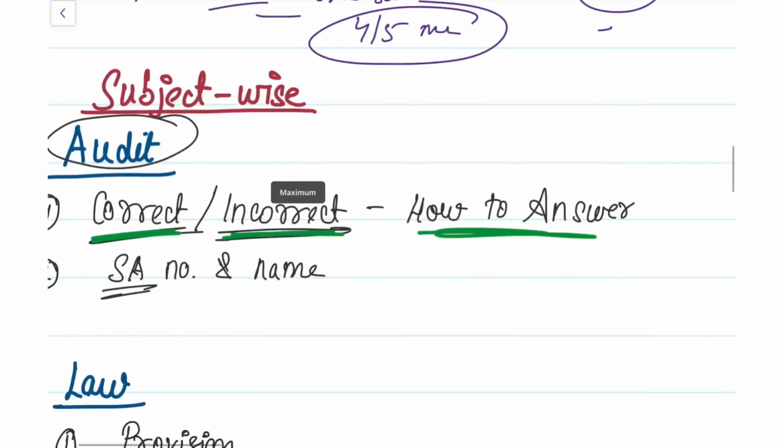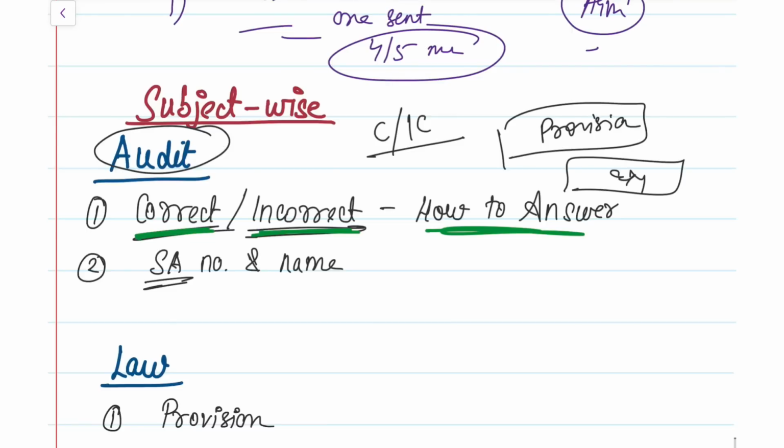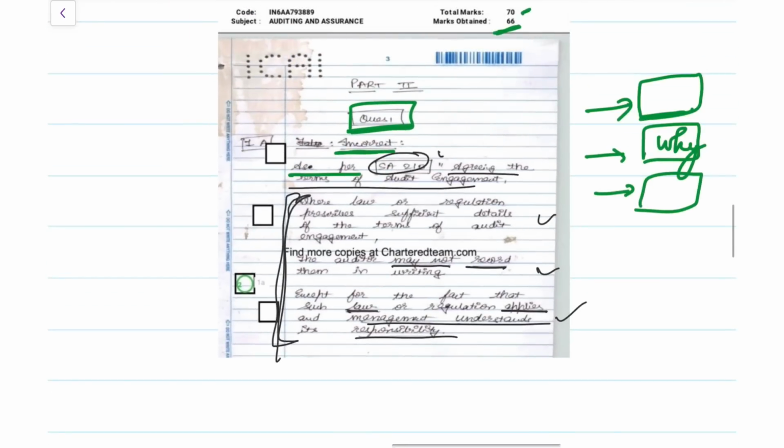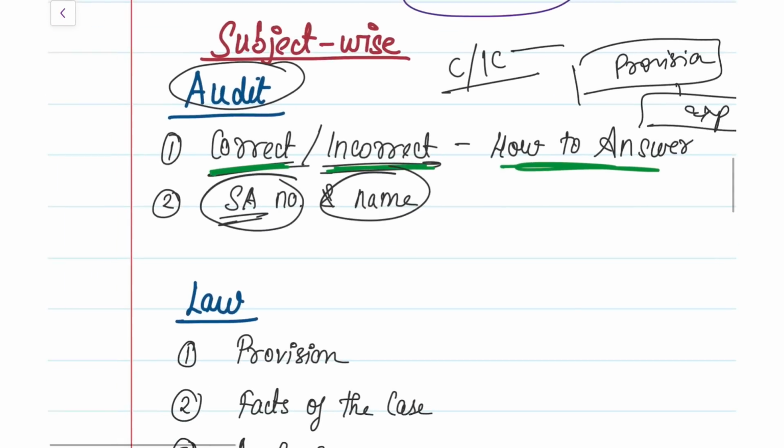Okay, so correct or incorrect, write first whether it is correct or incorrect, underline it, write the provision, and write the why or an explanation about it. So this is the format you have to follow. Okay, next is the SA name and number. Like I told you, it's very important. Wherever you're writing the SA number, try to box it like he or she has done. So you need to box it and underline the SA name. Okay, so it is very important that you remember this. Fine, that was about your audit.